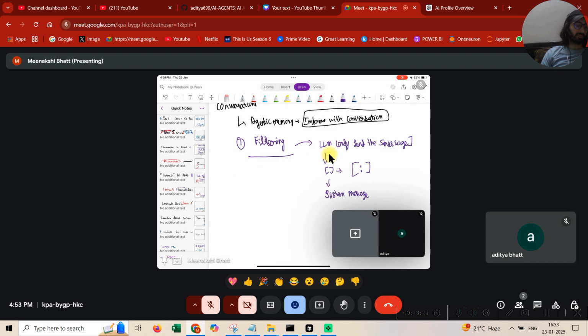Now this is filtering. So why do we need to do this? So that our token costs are balanced, our latency is reduced, and guys, very importantly, token cost and token usage, everything is balanced. If we do this, it's the most simple technique.